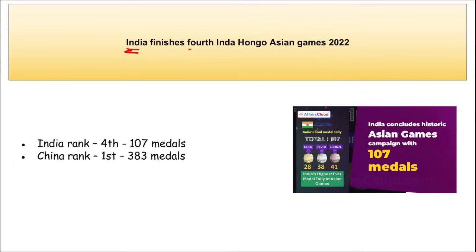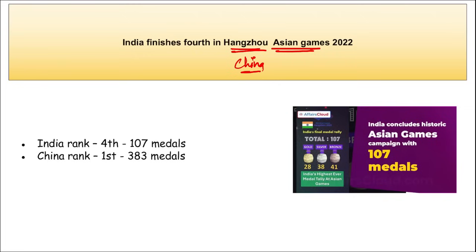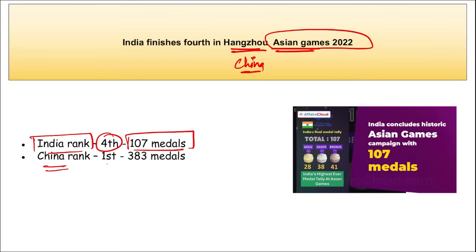Next, India finishes 4th in the Hangzhou Asian Games. Next we are talking about the Asian Games that were held in Hangzhou, China. These are the Asian Games for 2022. What was the rank of India? India stood at 4th position with 107 medals, and China was first in the medal tally with 383 medals.